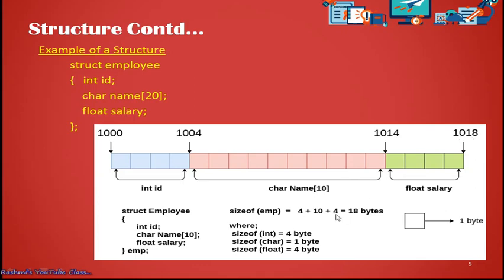Hope all of you understood. Here the calculation is given. Altogether, the structure variable will hold how many bytes? 18 bytes. How come? This is 4 bytes, 10 bytes and 4 bytes, so we got 18 bytes. Suppose we took integer as 2 bytes, then 2, 10 and 4 will become 16 bytes. Hope all of you understood the concept: the syntax, the example of the structure in the C programming language, and how it is allocated in memory as well.